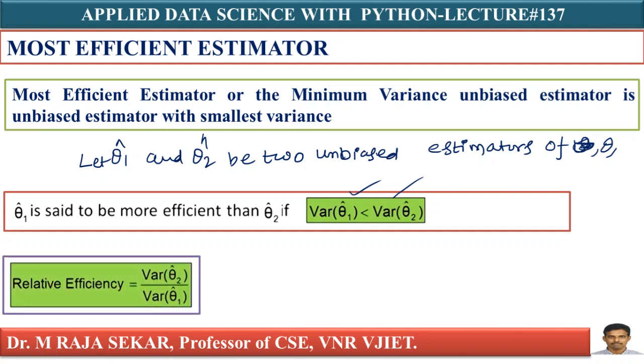The relative efficiency of theta 1 cap with respect to theta 2 cap, that you must understand, is a ratio of their variances.